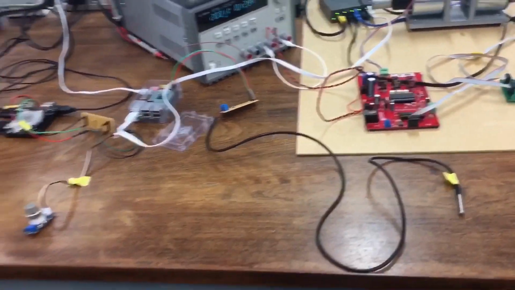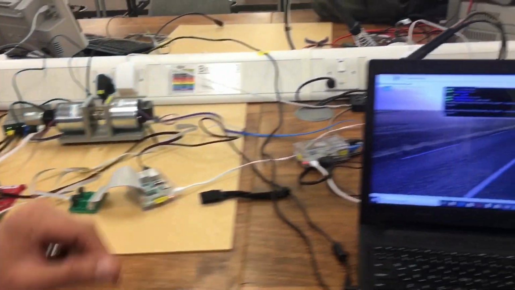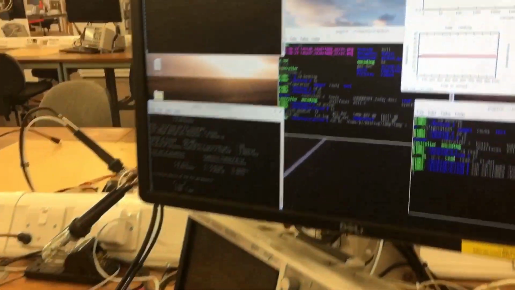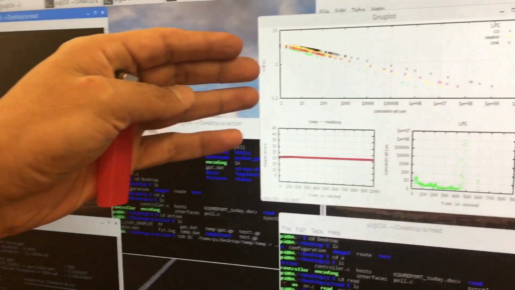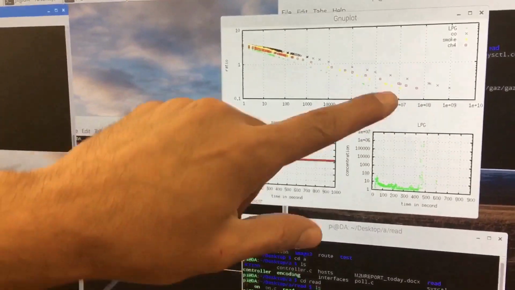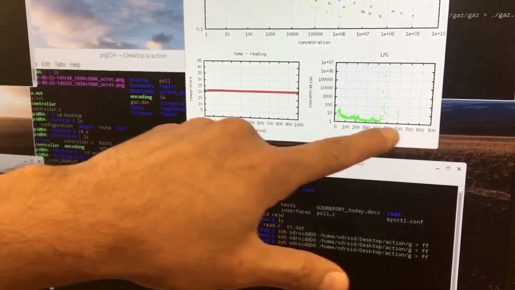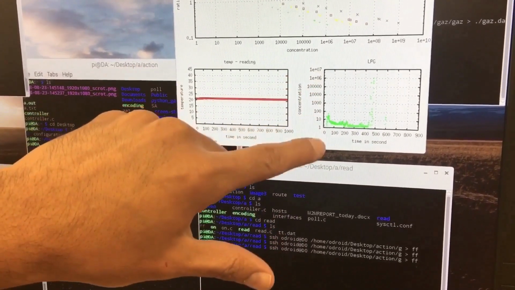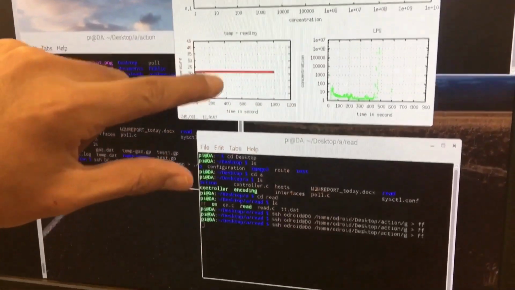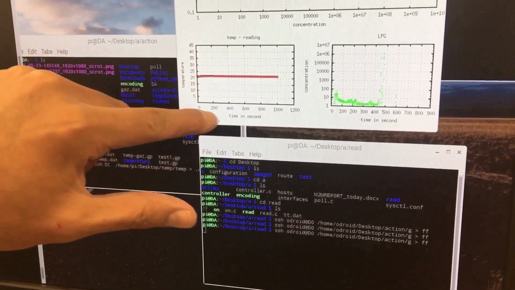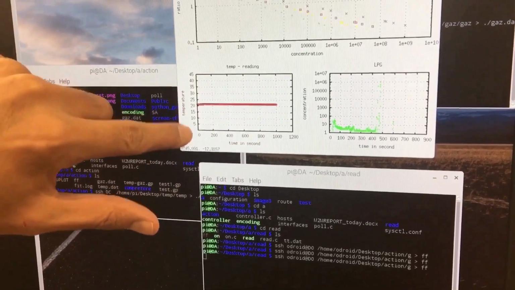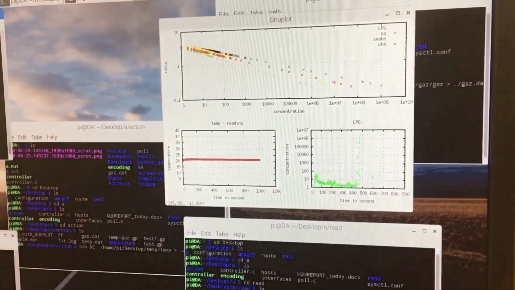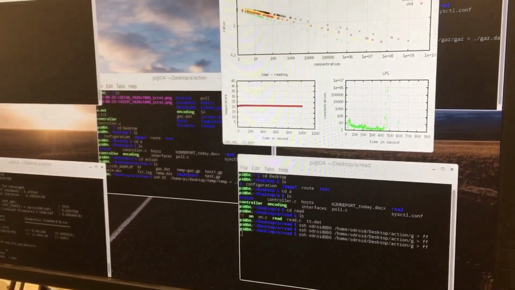Now, let's move to the server. All the data will be shown on the screen of the server. This is the gas plot, with time on the x-axis and the concentration of the gas, for LPG, on the y-axis, and this is the temperature sensor plot, with the time axis and the temperature. Okay, let's do some interaction between the sensor and the actuator.